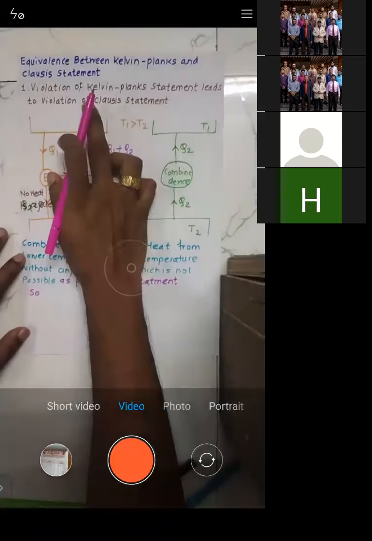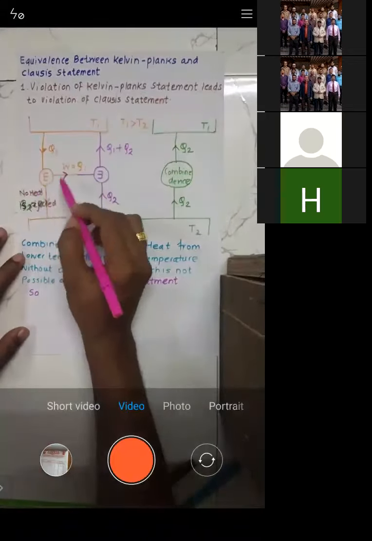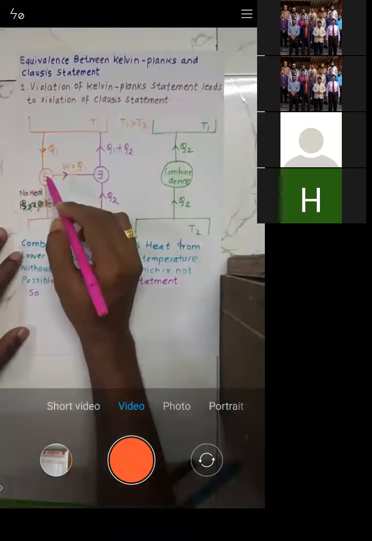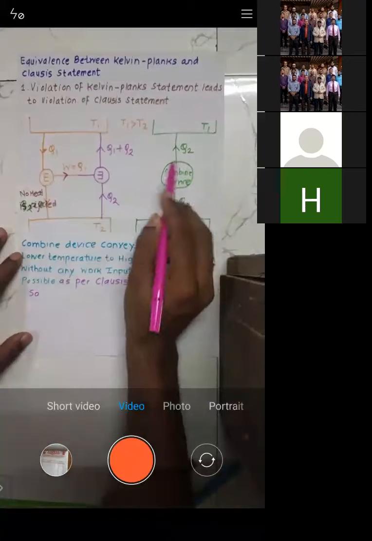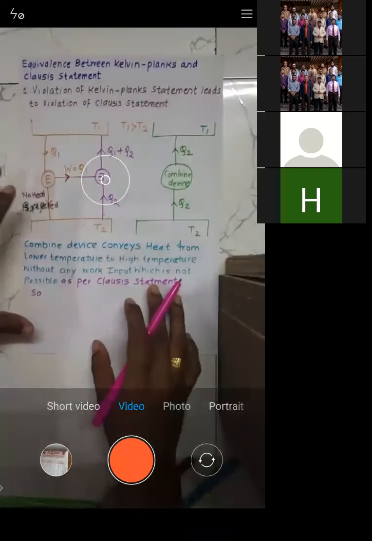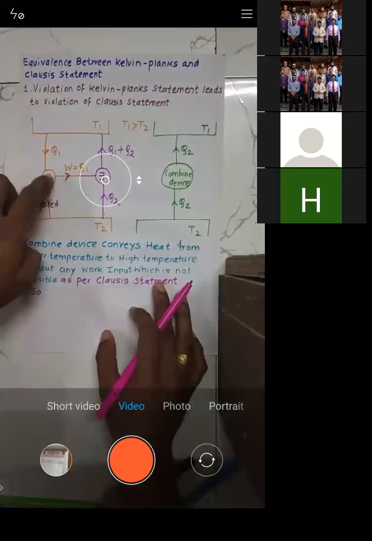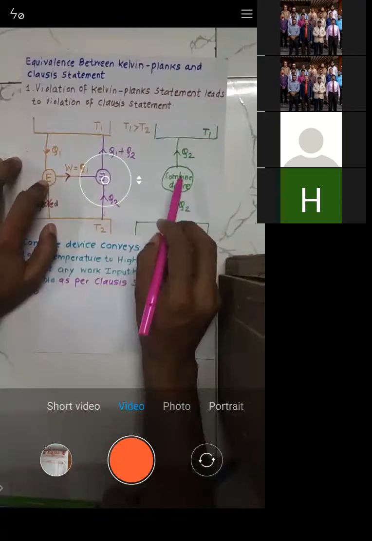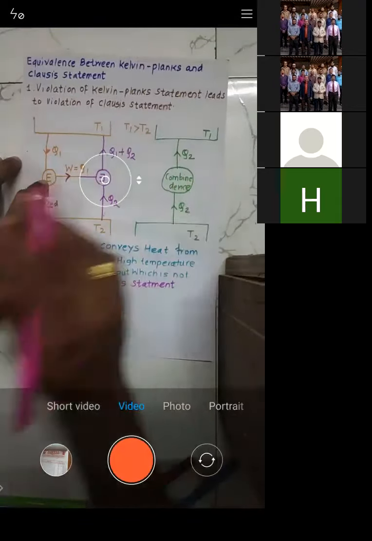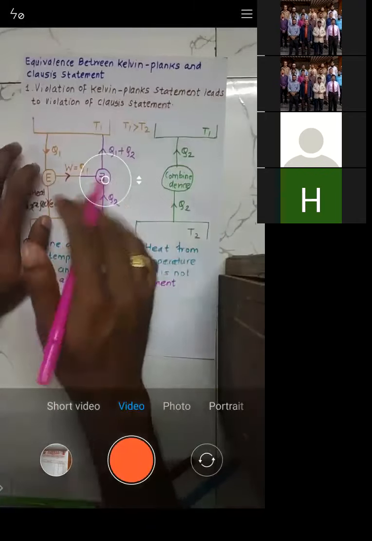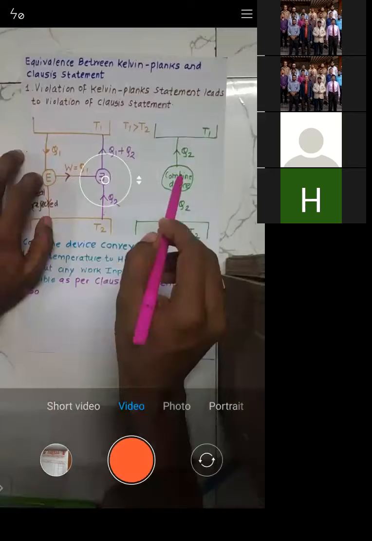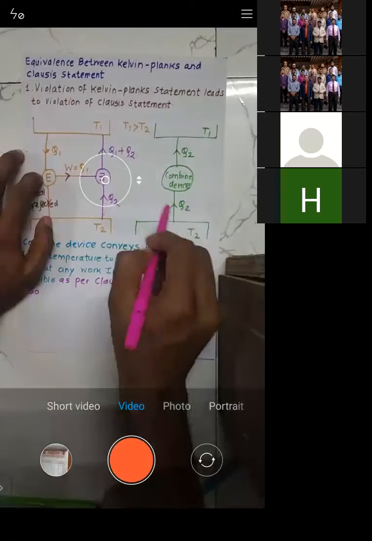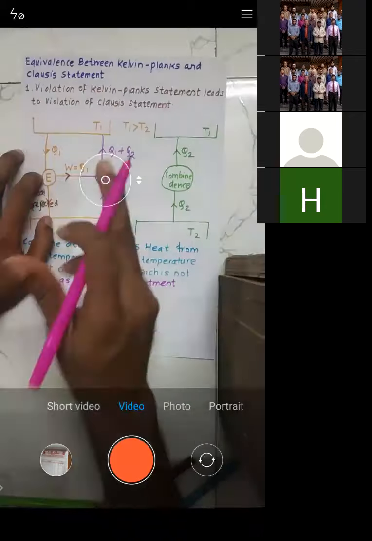What can you conclude? See what we have done. When we try to prove that the Kelvin-Planck statement is wrong, the Clausius statement again turns out to be wrong. Here we said this engine is 100% efficient, and the conclusion we got is that this device conveys heat from low temperature to high temperature without any work input. So when one statement is wrong, the second statement is also wrong. That means both the statements are one and the same.